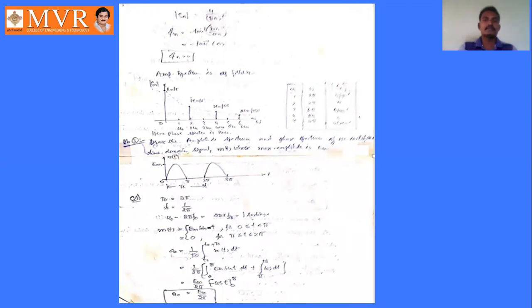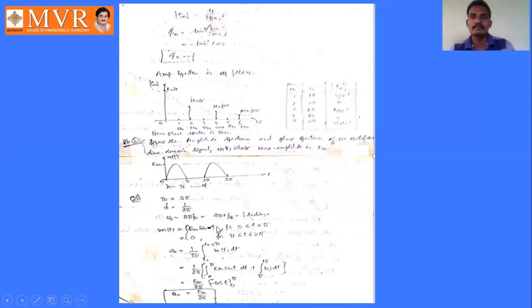From this waveform we can write the expression for m of t. It is a sinusoidal signal with amplitude Em. So m of t is given as amplitude Em into sin omega t. Omega naught value is 1 here, so it is Em into sin t for 0 less than or equal to t less than or equal to pi. From pi to 2 pi, its value is 0.